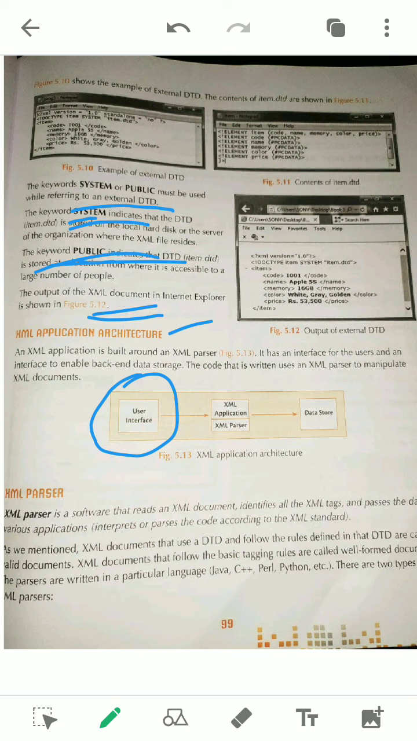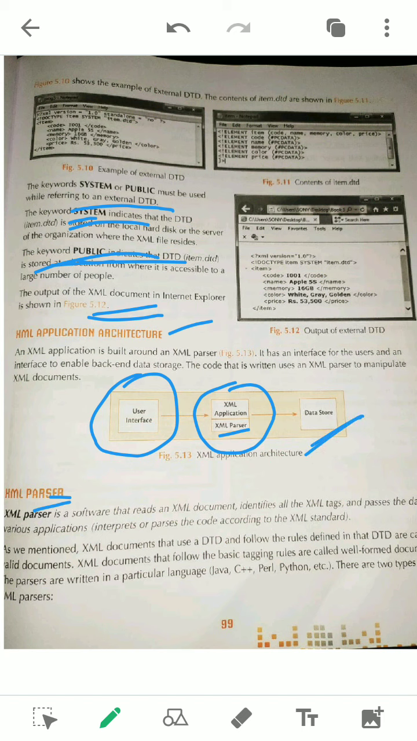We will have play, pause, next, to select the files, to make a playlist. So this is the interface through which we can control and do everything. So this is the user interface. Now this is the software application, XML parsers. Here a parser is there. What is a parser? We will discuss it in the next topic.